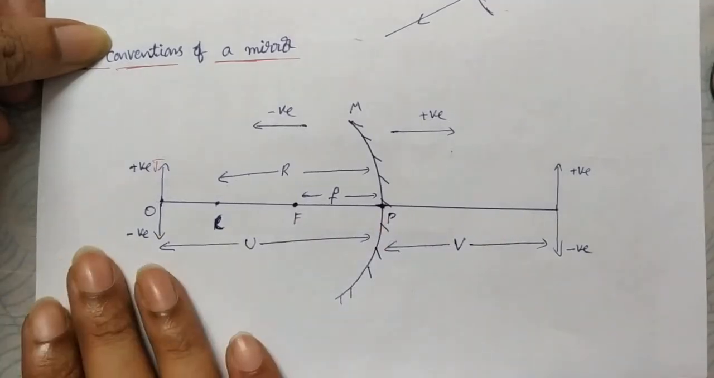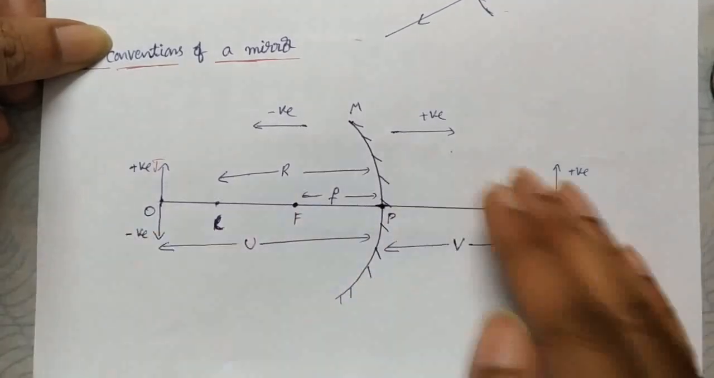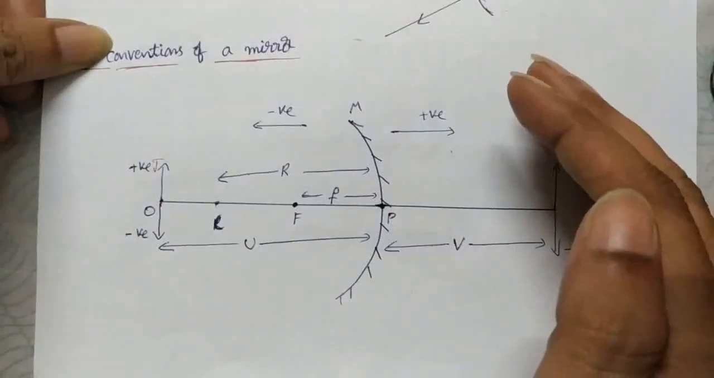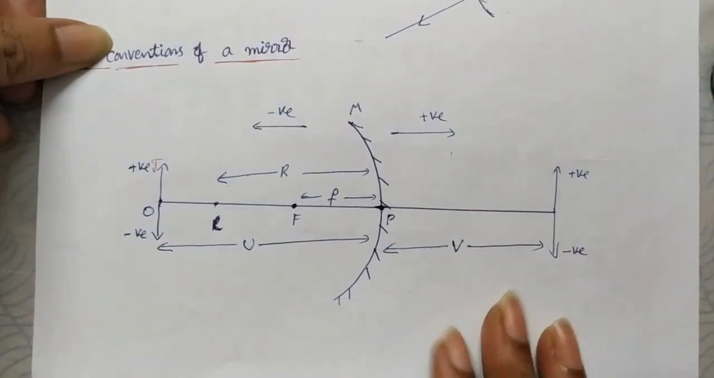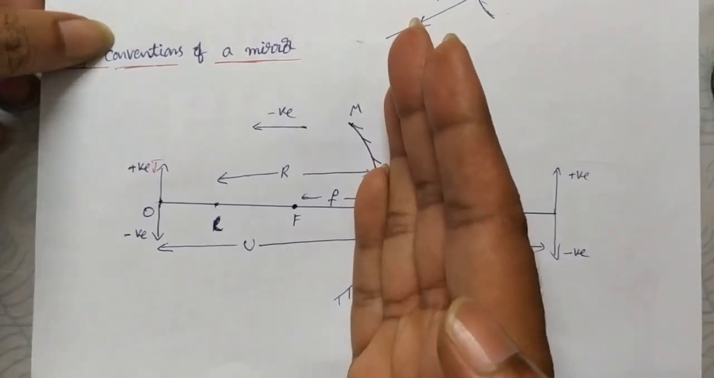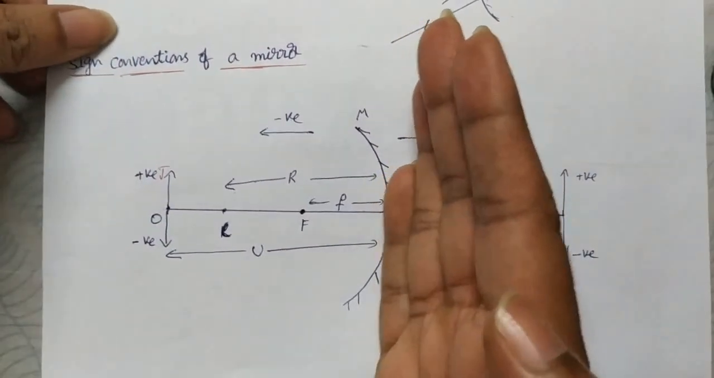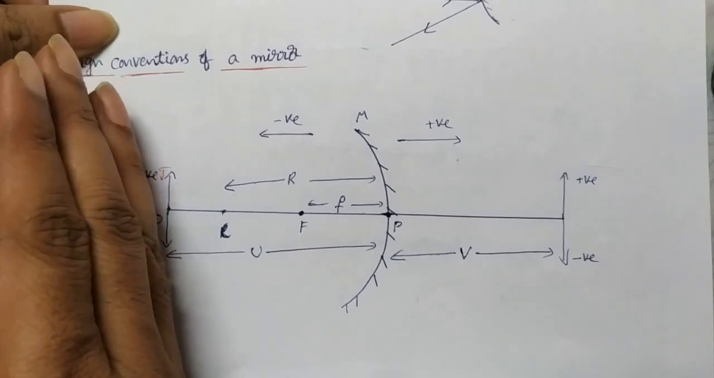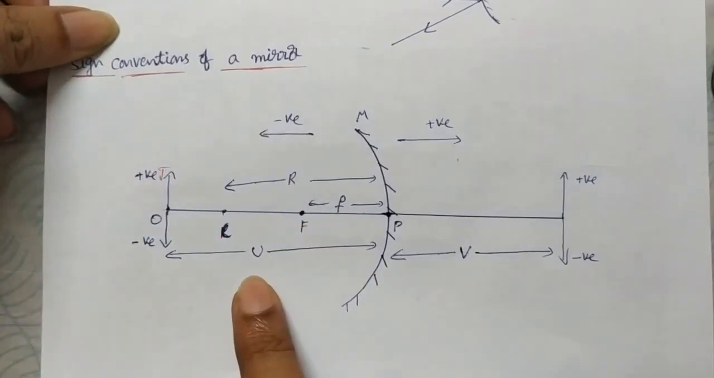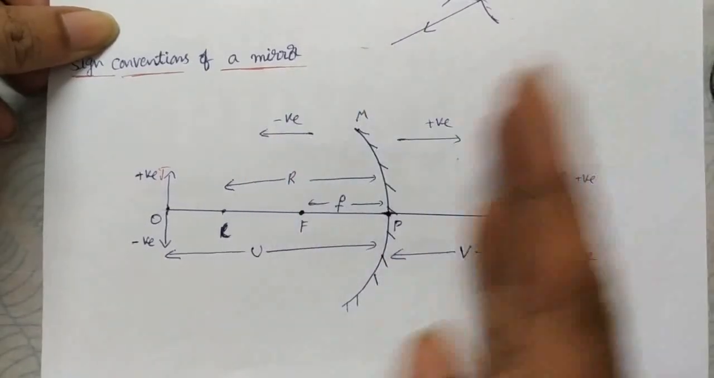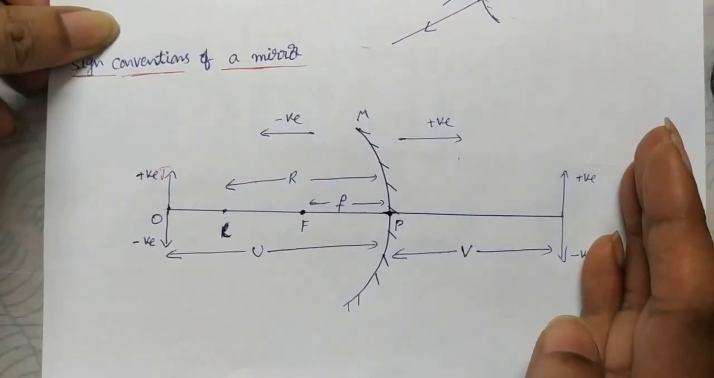It does not depend on the front side or back side. Above the principal axis, on either the front or back side, it is positive. Below the principal axis, on the front or back side, it is negative. And for object distance and image distance, the front side of the mirror is all negative: focal length negative, radius of curvature negative, object distance negative, and the back side of the mirror positive.